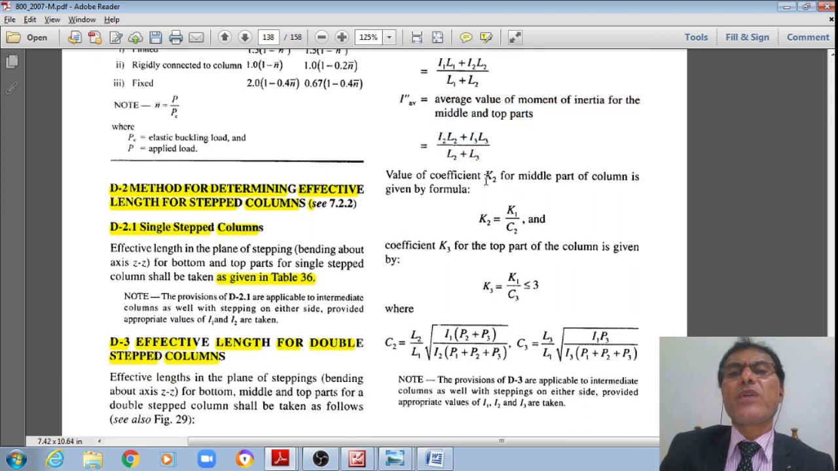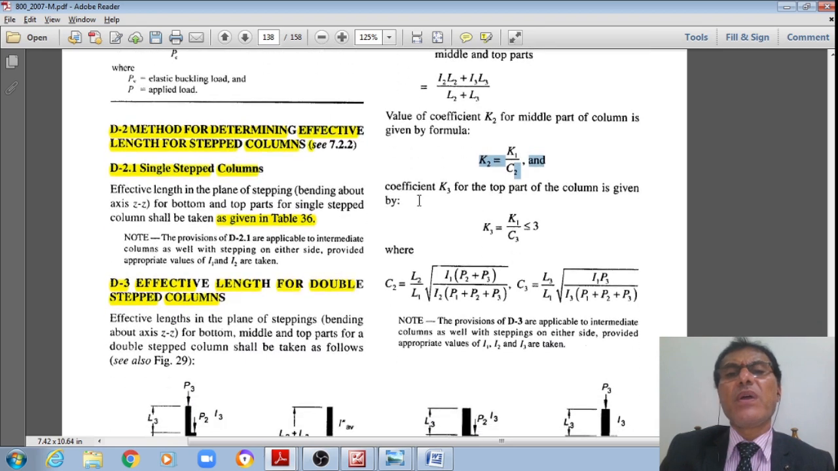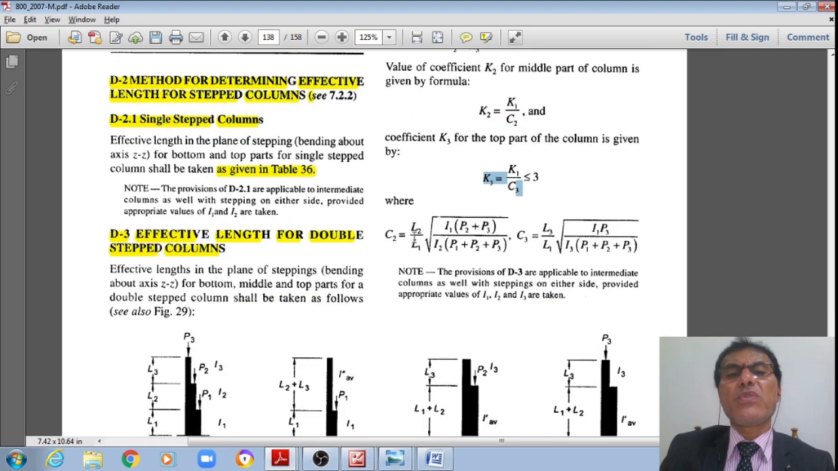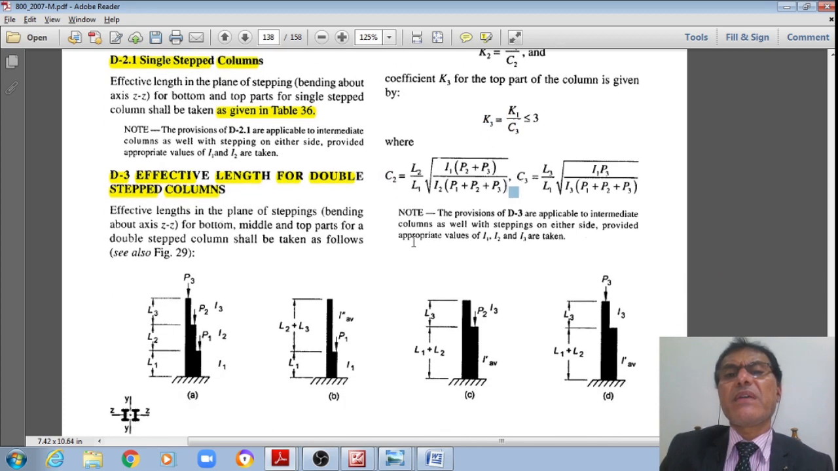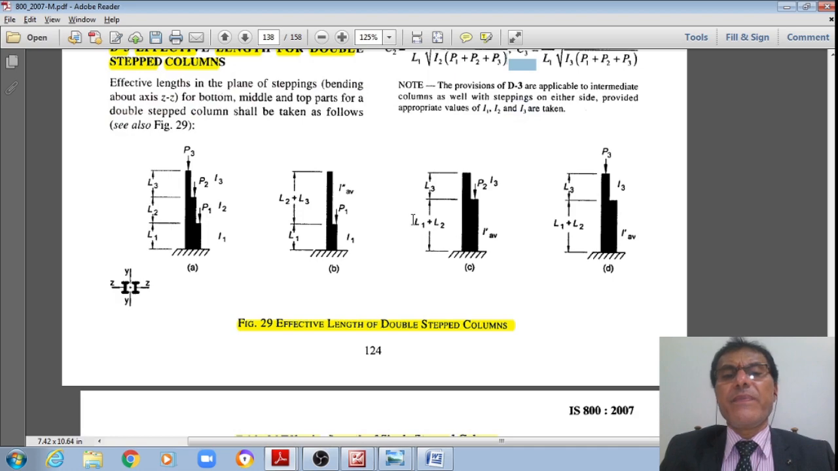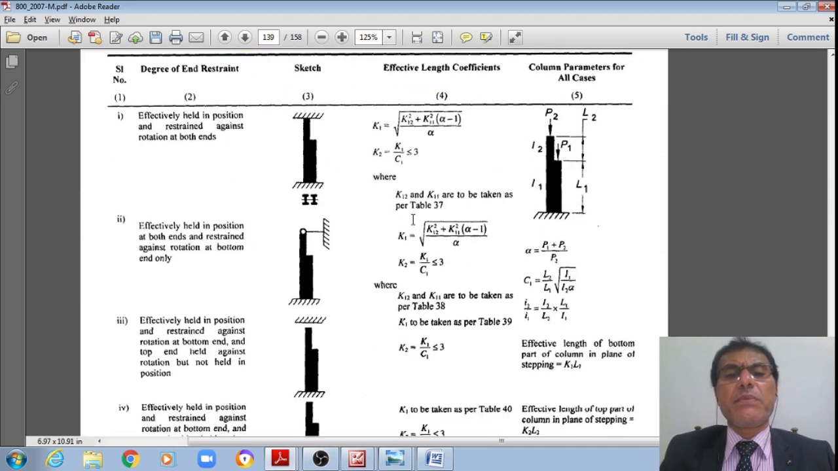Where this coefficient K2 for the middle part is given by this formula, K2 is equal to C1 divided by C2, and the coefficient K3 is given by K1 divided by K3, which should be less than or equal to 3. Where what is C1, what is C2 and C3 are given in terms of these loads. As I say, C2 is equal to L2 divided by L1 square root of I1 divided by I2 multiplied by P2 plus P1 divided by P1 plus P2 plus P3, like that C3 also, for the double stepped columns.